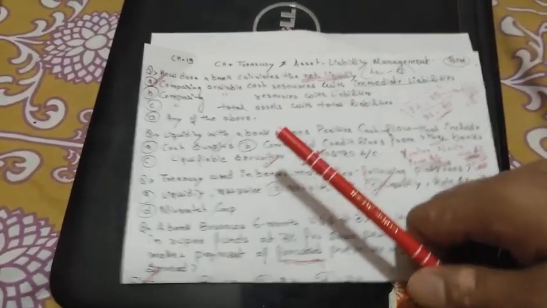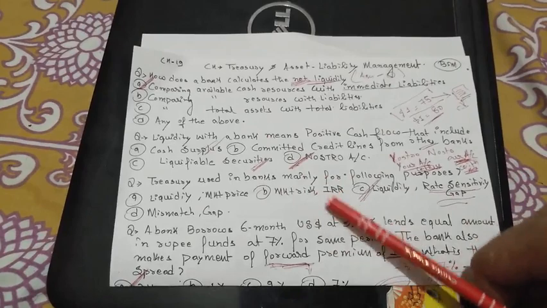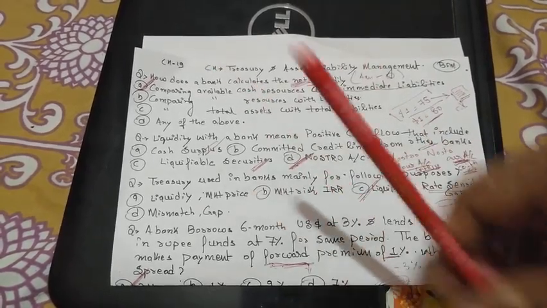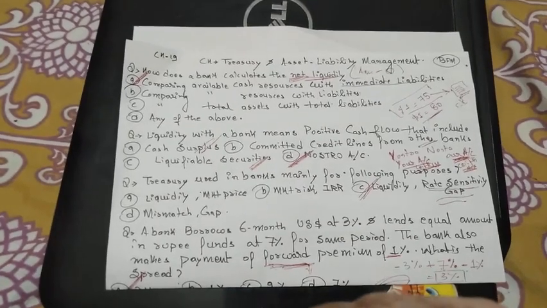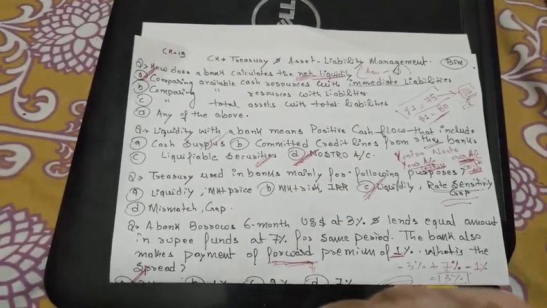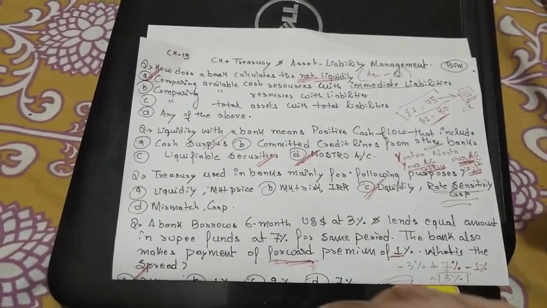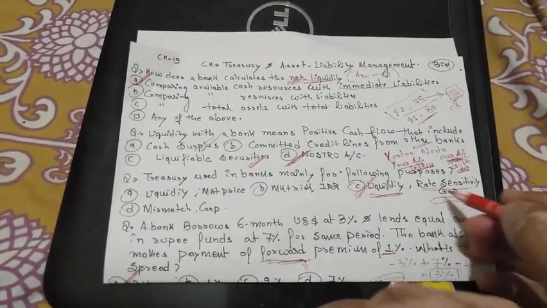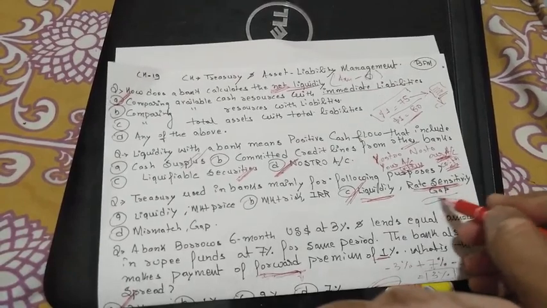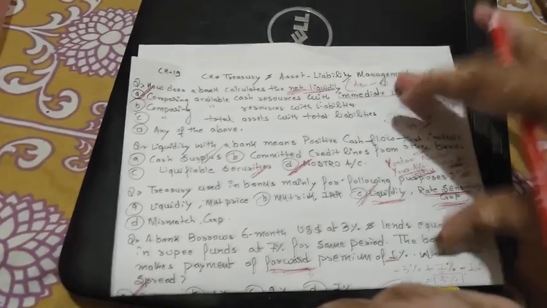Next question: treasury is used in banks mainly for the following purposes. Option A, okay, we have discussed the treasury. What is the use of the treasury? To manage risks. But what is the purpose of the treasury? The purpose of the treasury is to maintain liquidity and to bridge the rate sensitivity gap. That is the main purpose of the treasury.